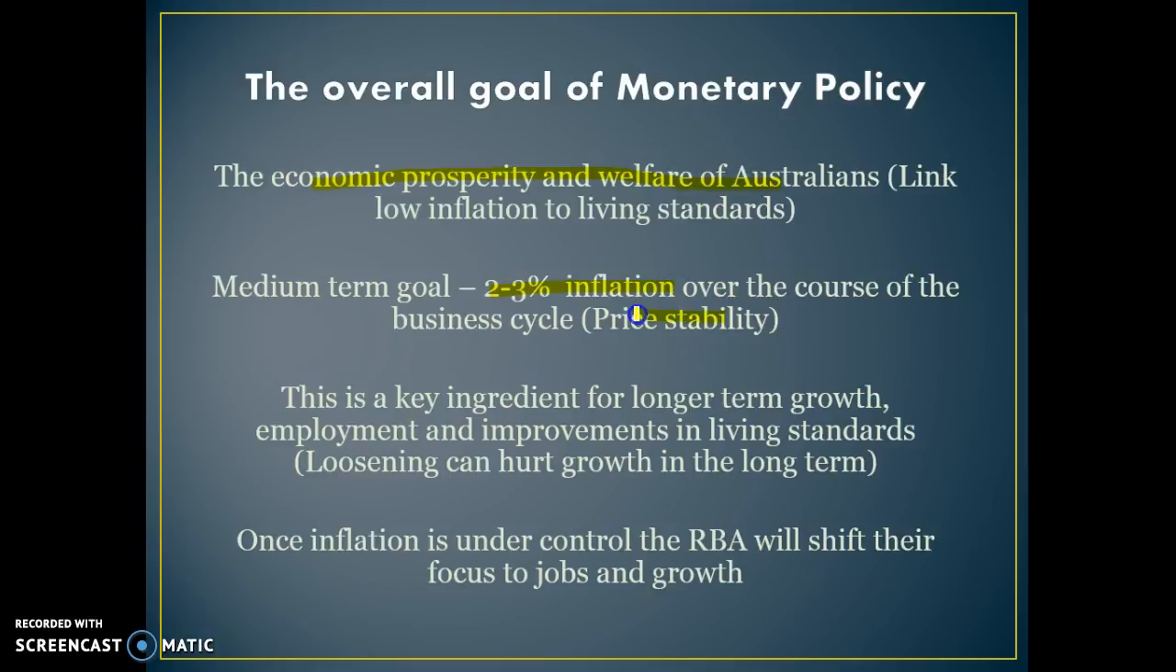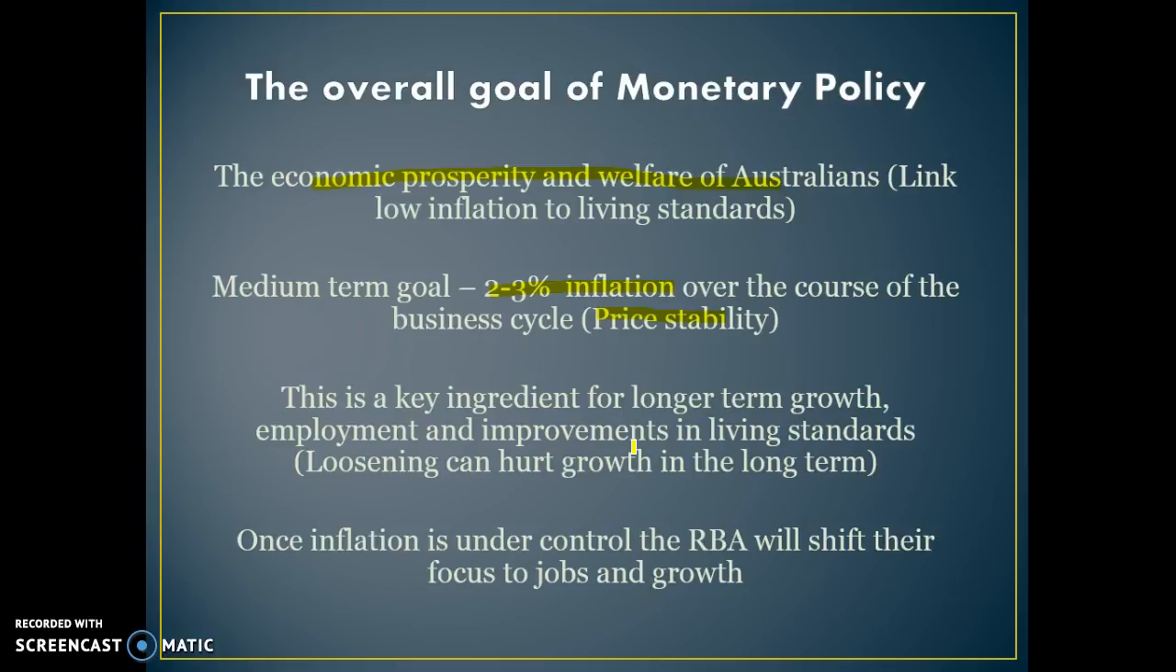You'll also refer to this as price stability or stability of the currency. The reason we target 2 to 3% inflation is because we believe that that is critical for our longer term growth. So for improving our living standards in the long term, we need to keep inflation under control. Otherwise, that can hurt our growth because it can lead to less investment and less international competitiveness.